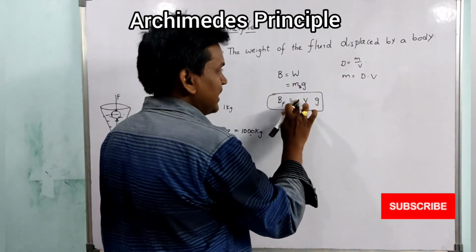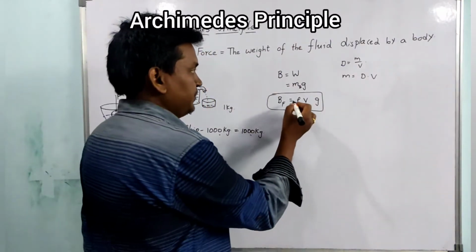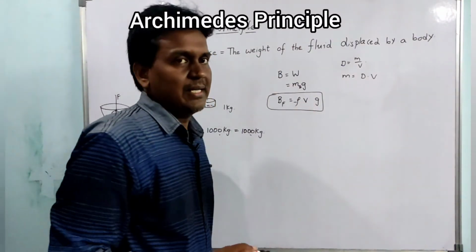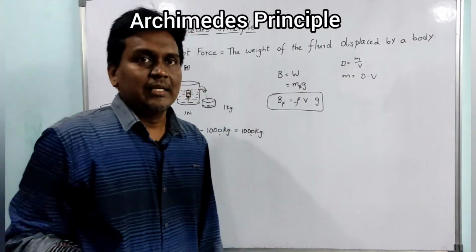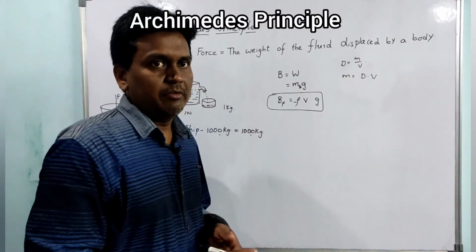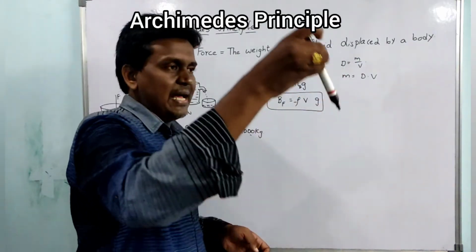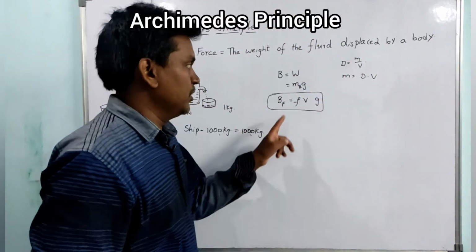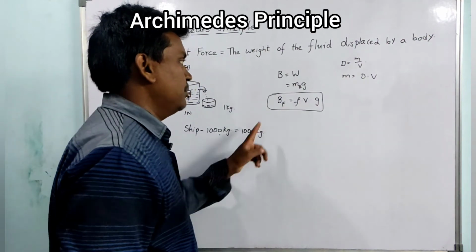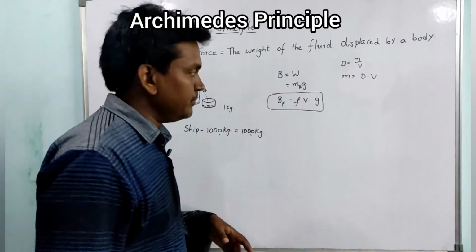Density is indicated with rho, so rho Vg, and we will consider this as minus. Why minus? Both the forces are opposite in direction. If the buoyant force is acting vertically upward, this weight will act vertically downward. So we have to place minus. So buoyant force B equals rho Vg.